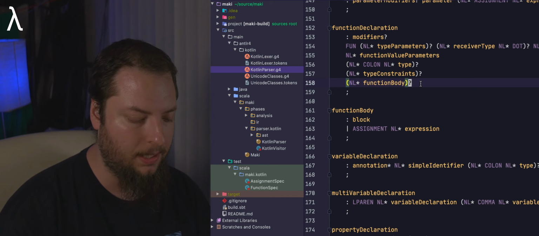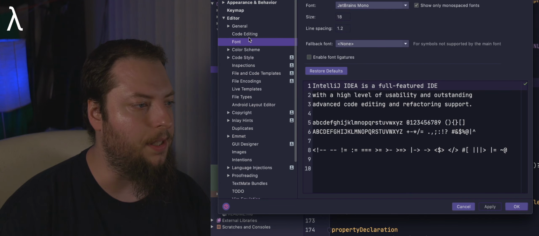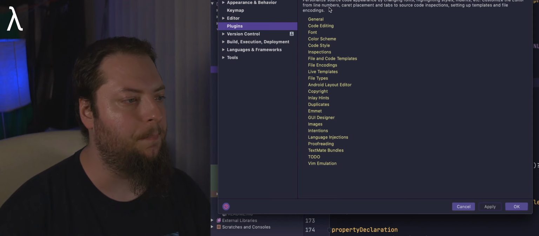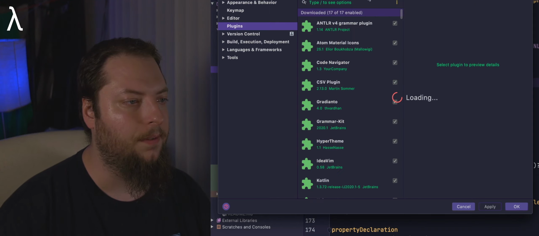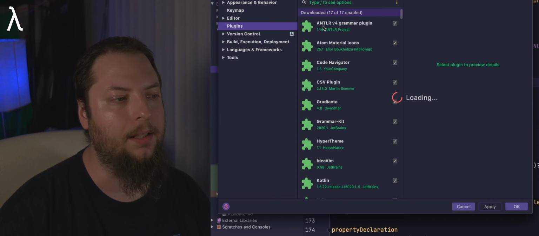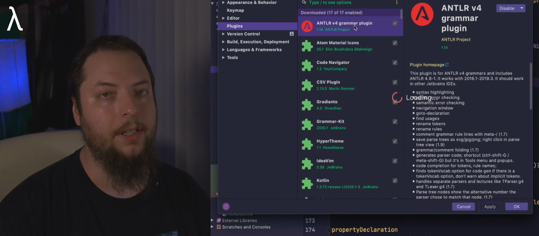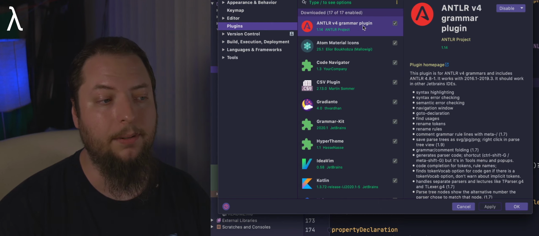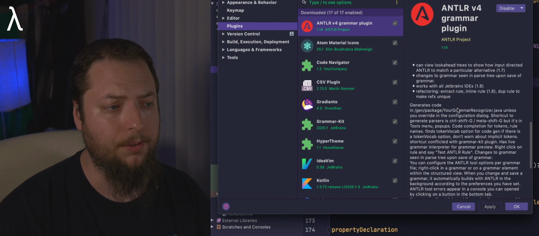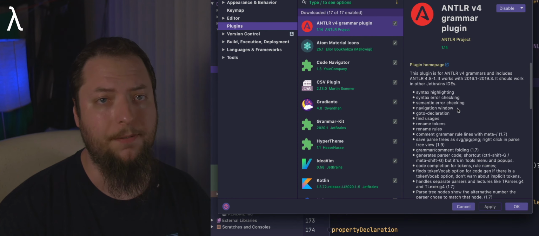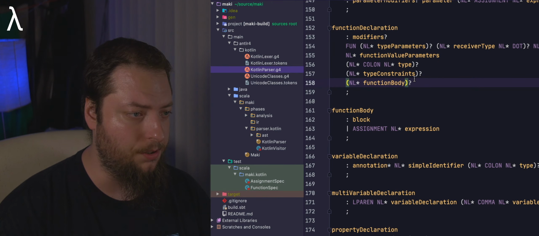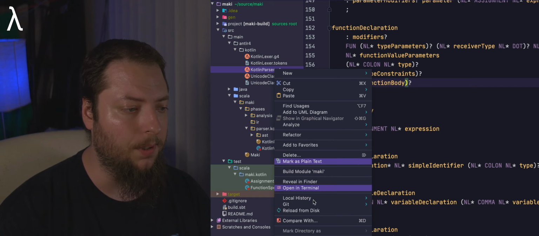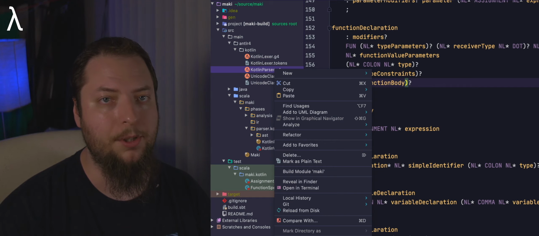IntelliJ has a plugin. If you go search for the plugin here, let's take a look at the plugins that we have installed here. So we have the Antlr 4 grammar plugin, which is a very helpful tool if you're building a language and you're using Antlr in IntelliJ. I highly recommend installing this. It gives support for Antlr grammars and a bunch of features around that. One of those features, which we'll take a look at here, is if I right-click on the KotlinParser.g4, I have this configure Antlr option.